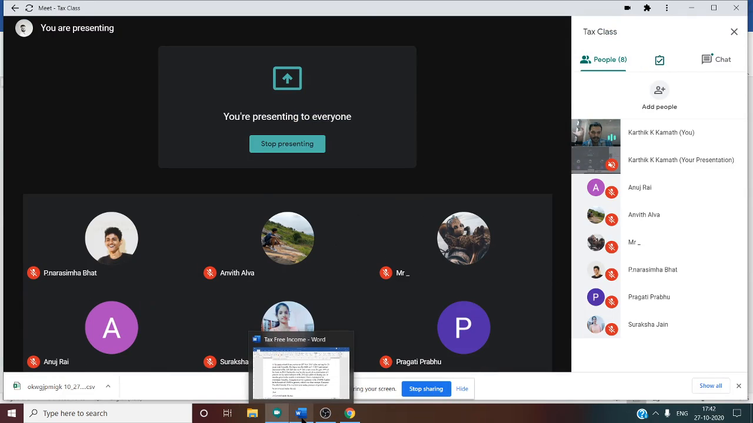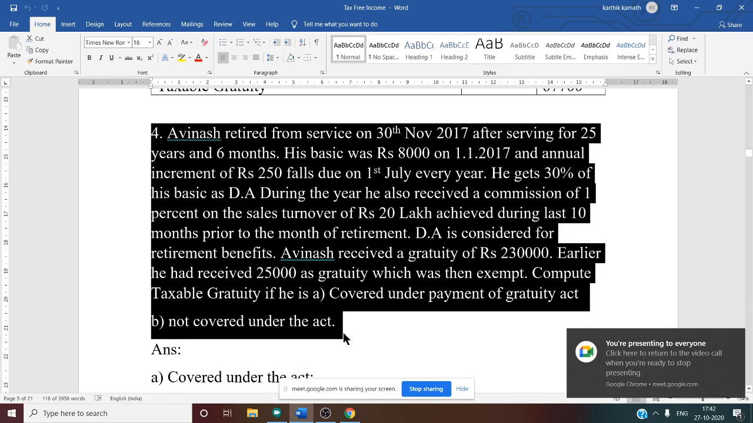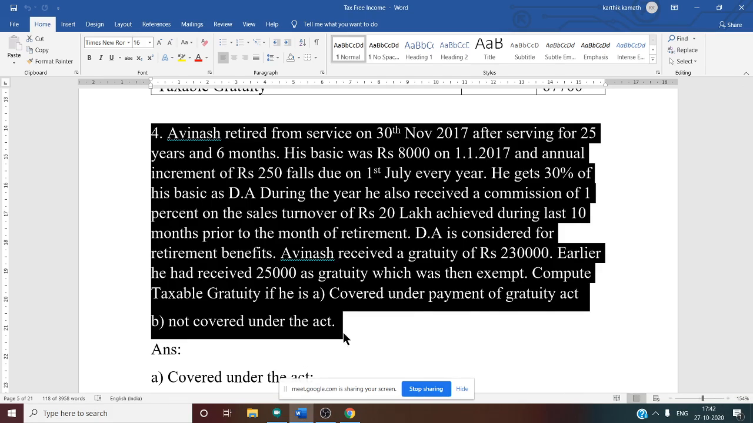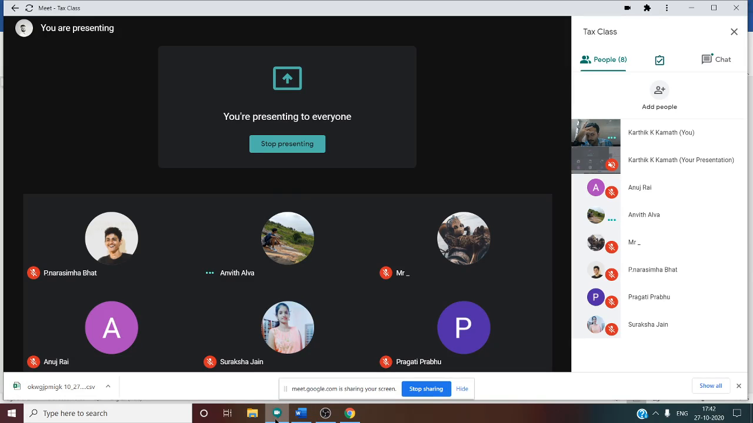Whether November is included? No, sir. 5 months. Yes, November is not included. Next, after serving for 25 years, 6 months. So for the covered calculation, what is the number of years of service? Can you tell me whether it is 25 or 26? 25. Are you sure? It's exactly 6 months, not more than 6 months. Yes, correct answer, 25, because here they have given exactly 6 months.